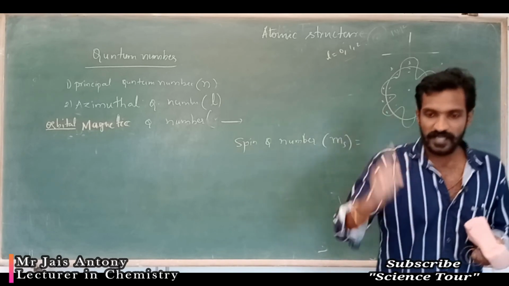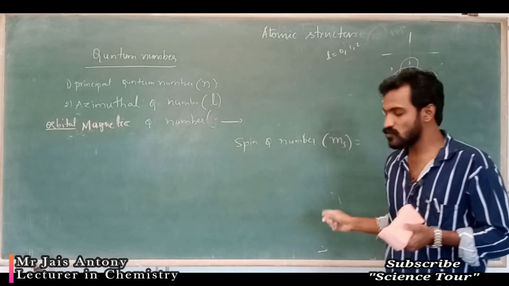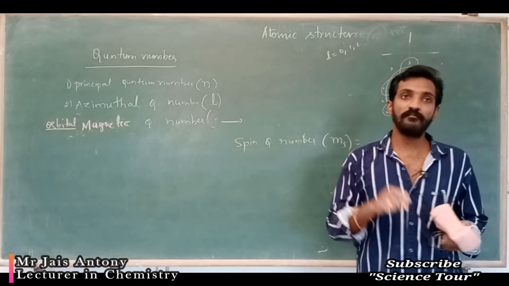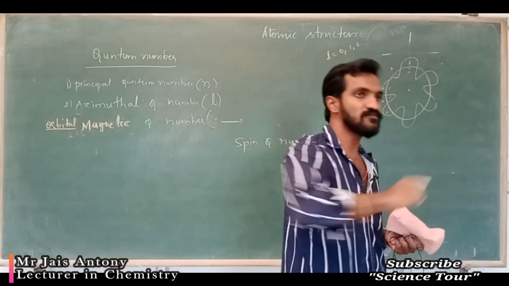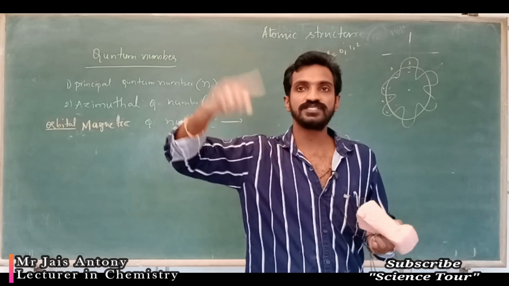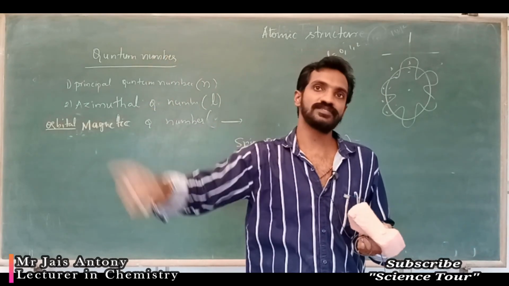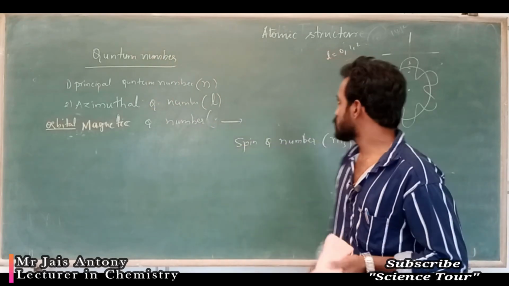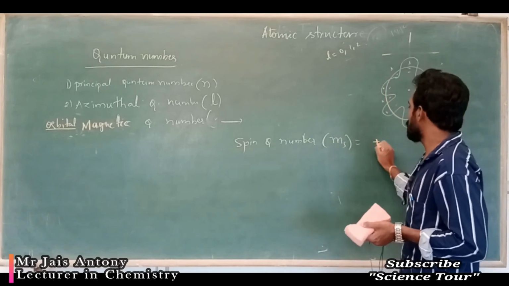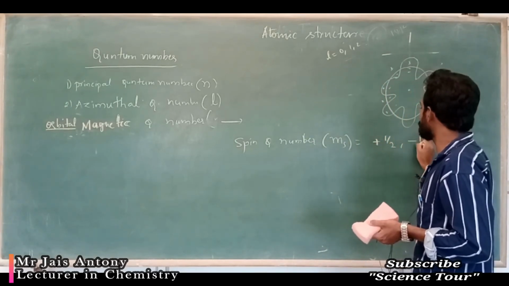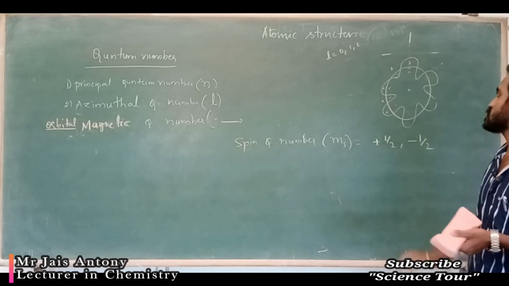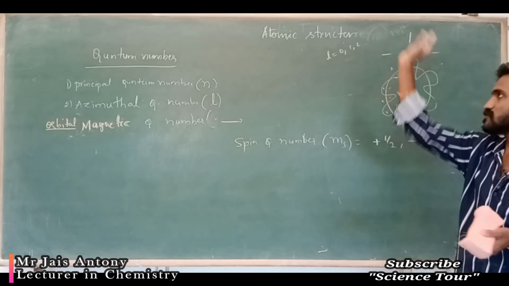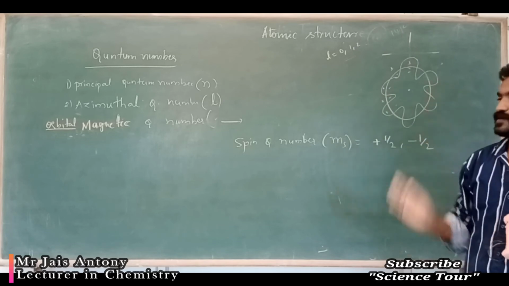That means it always spins on its own axis like this, by jumping only it moves. Don't think that it's moving like that, it always spins on its own axis, understood? So that axis spin is possible, plus spin and minus spin is possible.